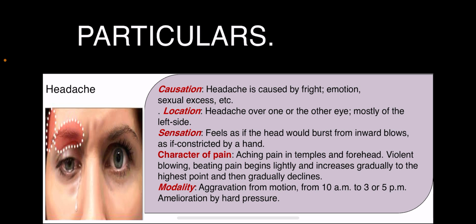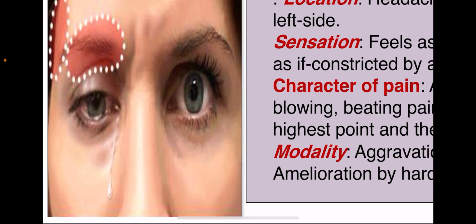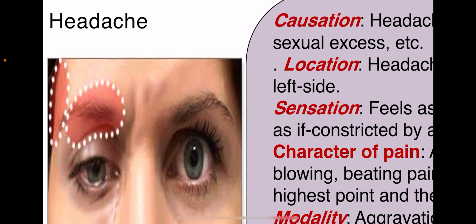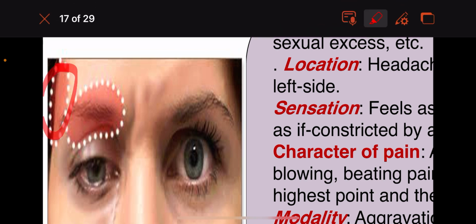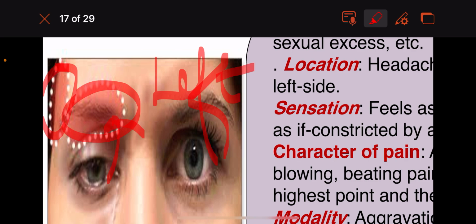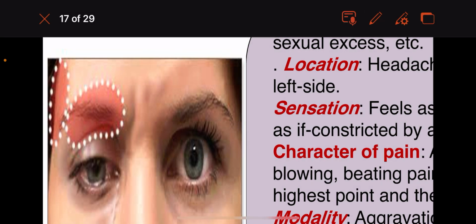Aching pain, it is felt in the temples and the forehead. Clear, guys? You see it is near the temples and the forehead. You can see in the picture clearly, headache in the temples and the forehead, settling above the eyes, especially the left sided headache. Okay, clear, guys?